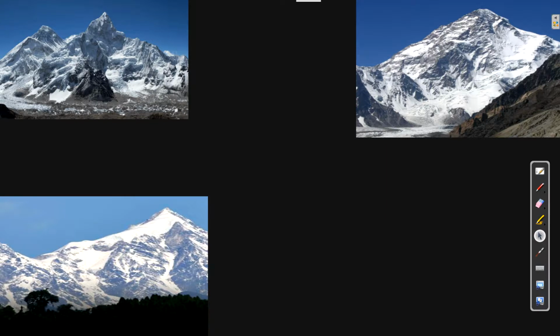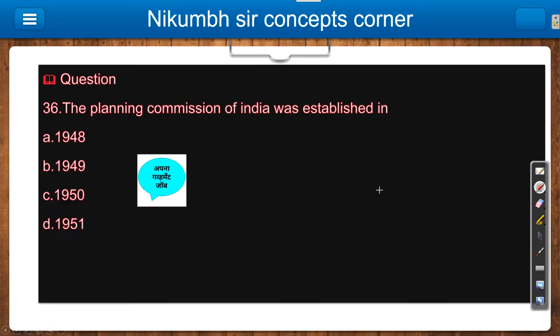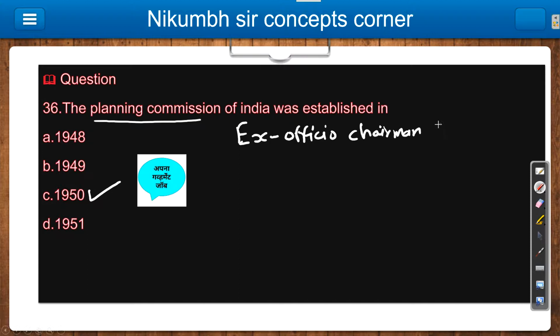So let's move now to the next question, question number 36. The Planning Commission of India was established in 1948, 1949, 1950 or 1951? Now we will see something about the Planning Commission, because it is a very important topic again. Planning Commission was formed in 1950, right? The ex officio chairman is your PM. The Prime Minister is the ex officio chairman of the Planning Commission. Very important question. Note this down.